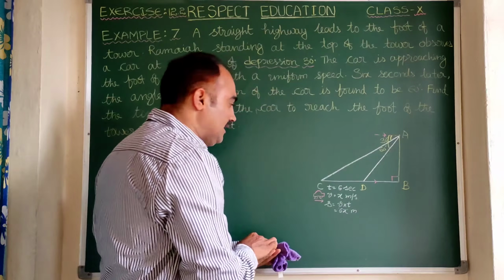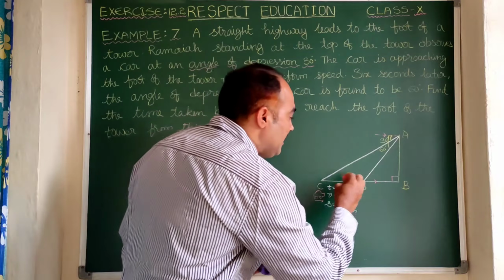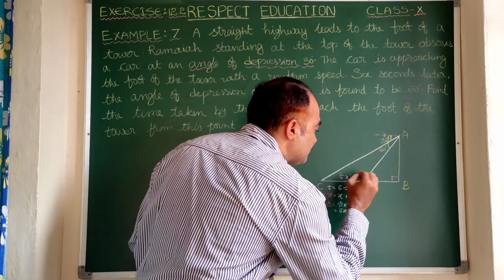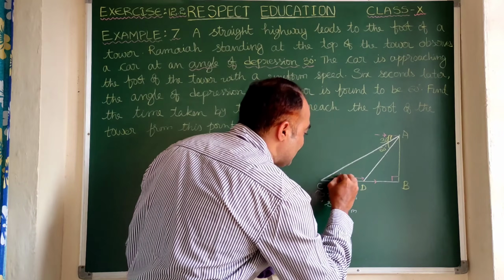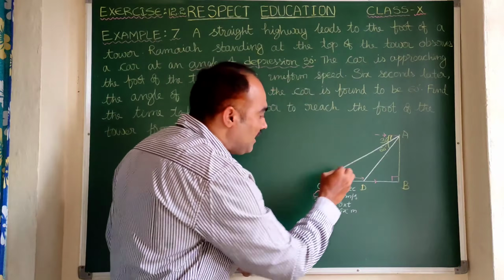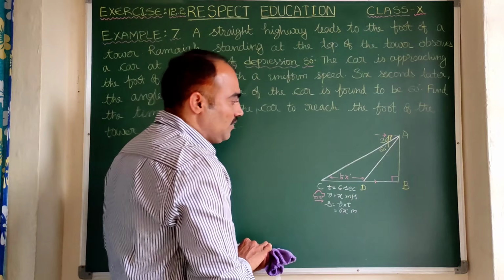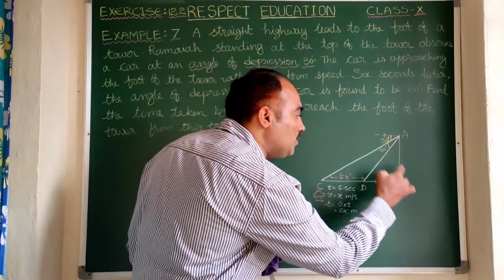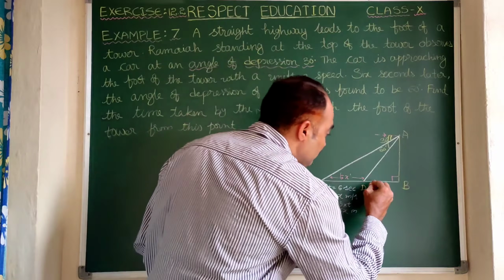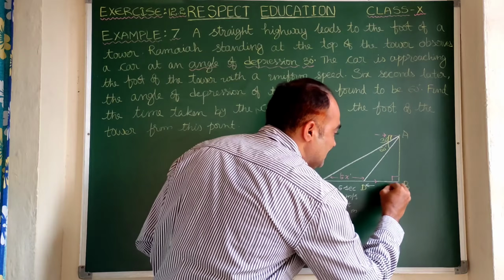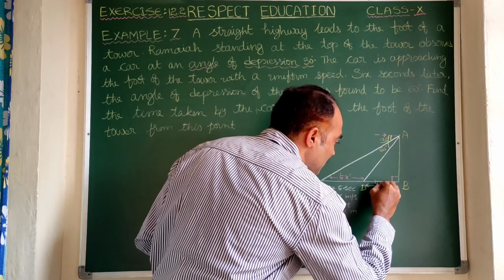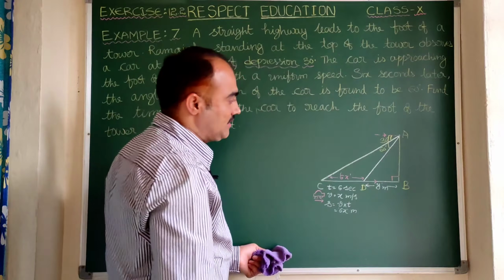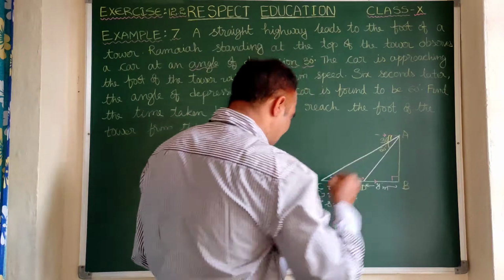Now the distance between C and D is 6x meters. 6 is the time, x is the speed. Now we need to find the time taken by the car from D to B. So let us take this distance as, for example, some y meters. The position of Ramaya is at A.